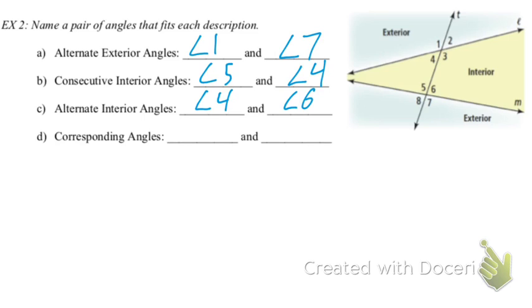Okay. And letter D. Corresponding angles. Aiden. Angle 3 and angle 7. Okay, angle 3 and angle 7. You know, I feel like you just picked those on purpose. Now, there are also 4 different pairs you can use for that, okay?